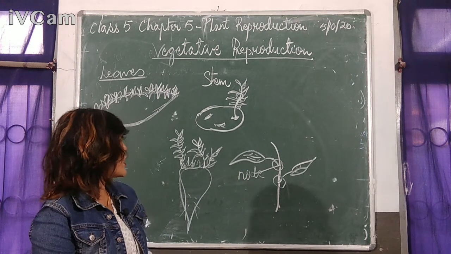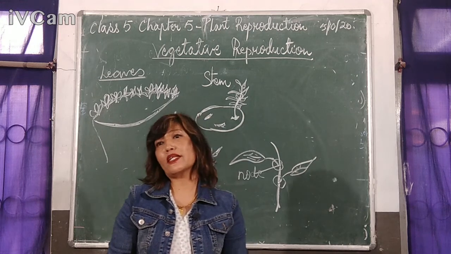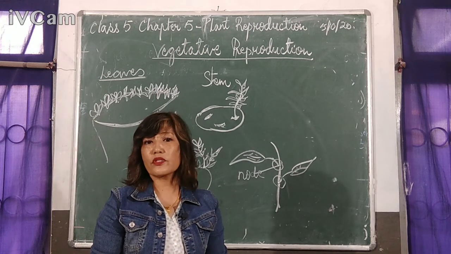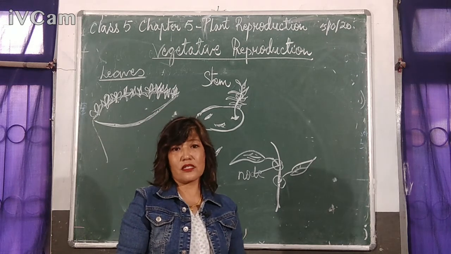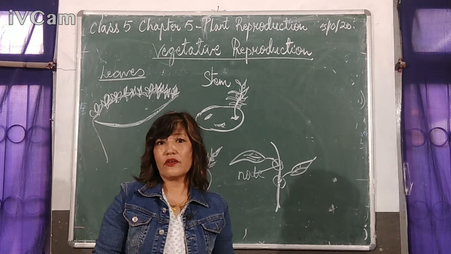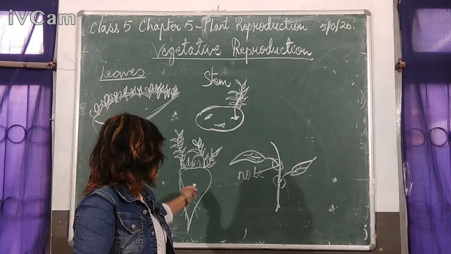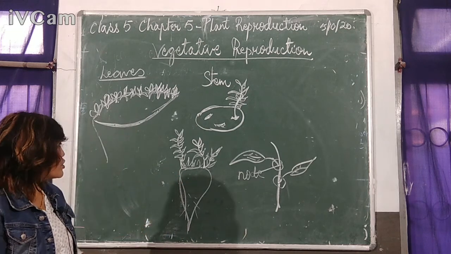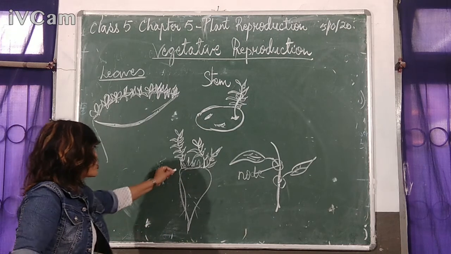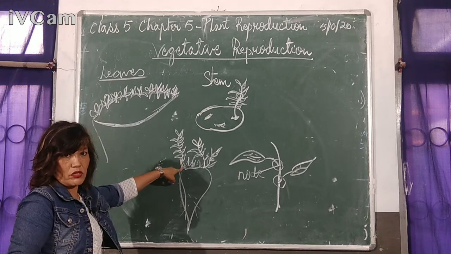Then the next one is growing plants from the roots. And the most common examples of growing plants from the roots are carrots, turnip, right? You must have seen these vegetables, right? So in the case of the carrot, the new plant will arise from the swollen, modified root.